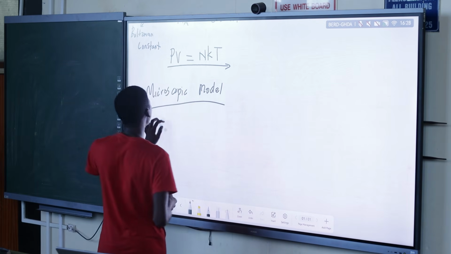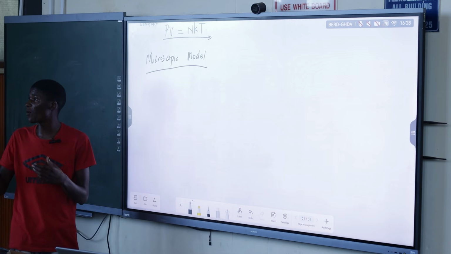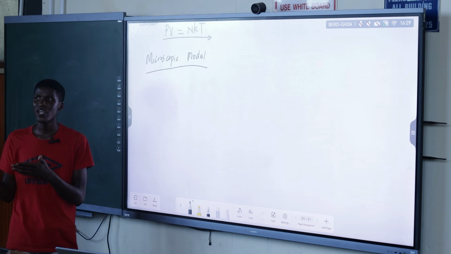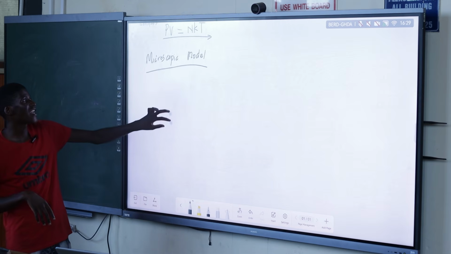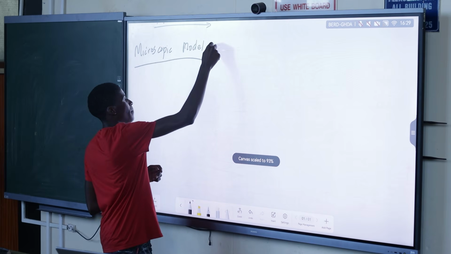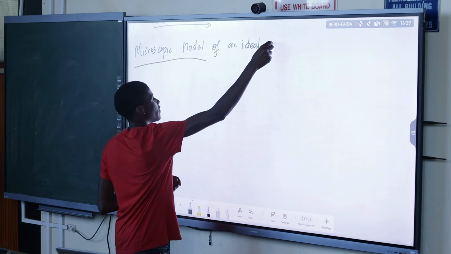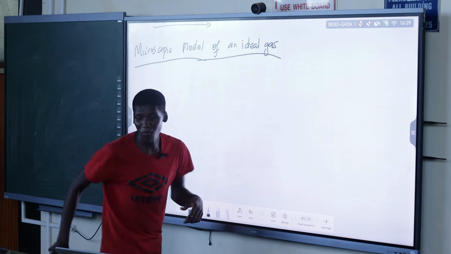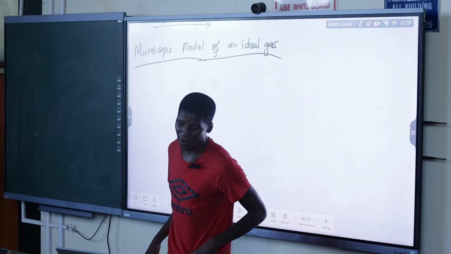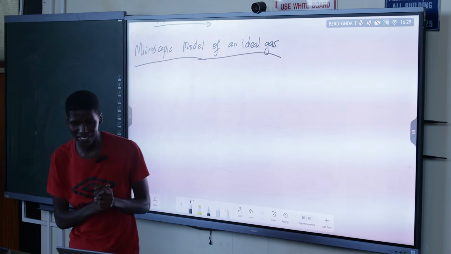If I take another colorless liquid, you could not tell that it isn't water. So basically we have to zoom in and look at the microscopic model of an ideal gas particle. You know the lecturer wants a lot of explanation, so that's why I'm being deep on this.